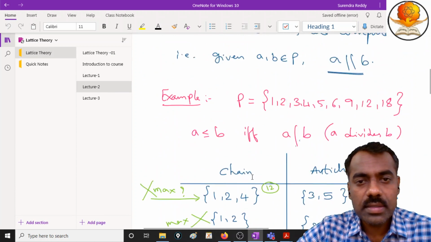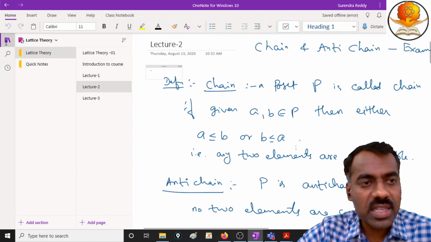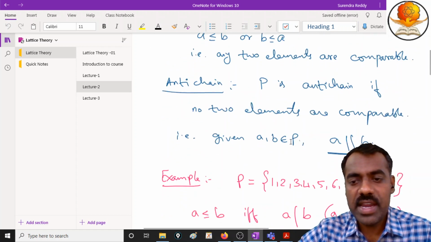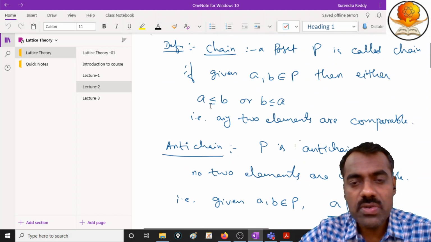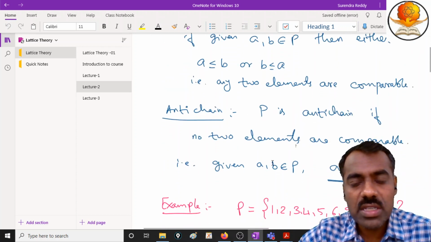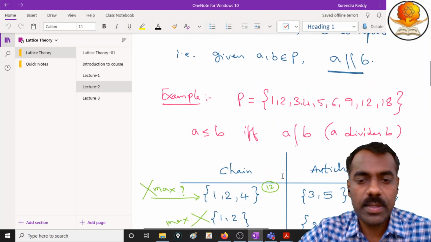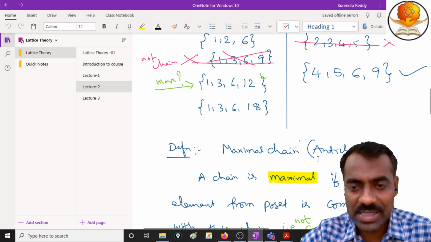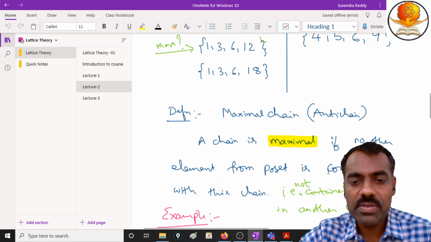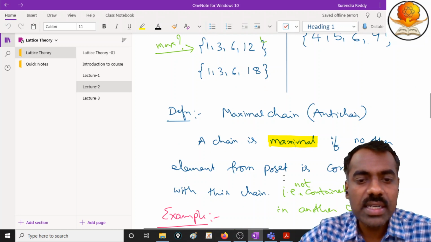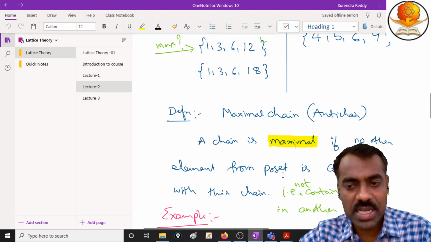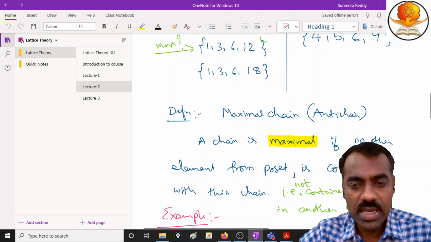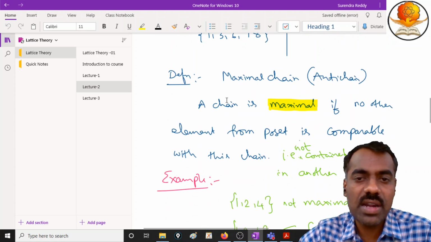The last class we discussed chains and anti-chains, right? We saw the definition of a chain: any two elements are comparable, and an anti-chain means no two elements are comparable. Then we checked examples and defined a maximal chain. A chain is maximal if no other element from the poset is comparable with every element of it. That means you cannot put any more element into that set so that it is still a chain. That's why it is called a maximal chain.